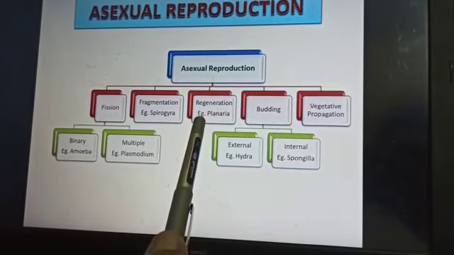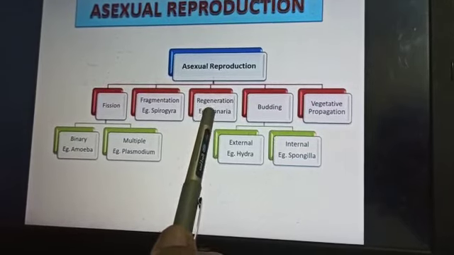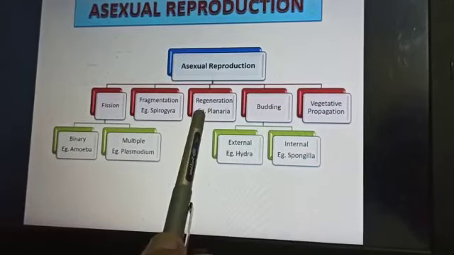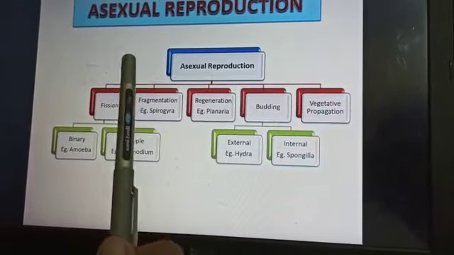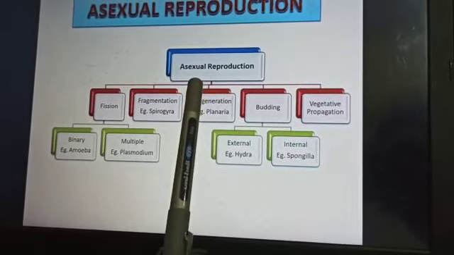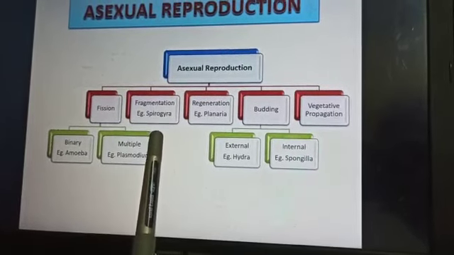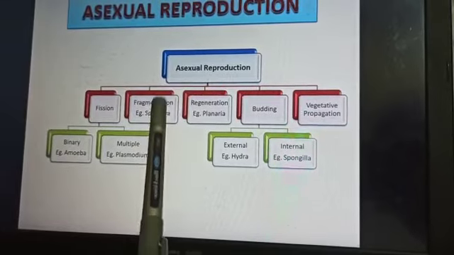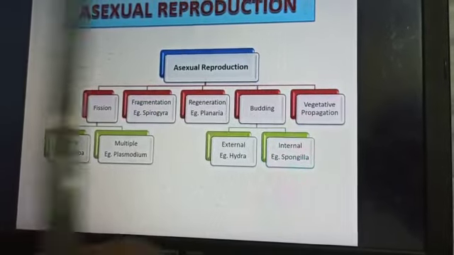Regeneration is shown in Planaria. Then vegetative propagation. These are the different methods of asexual reproduction. Again, I want to clear that during this type of reproduction, sex never participates. No involvement of sex takes place.